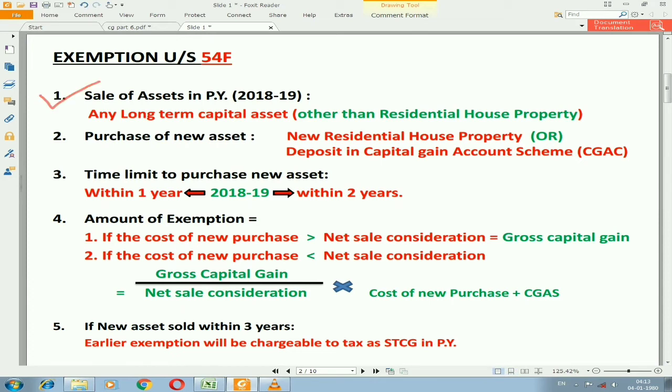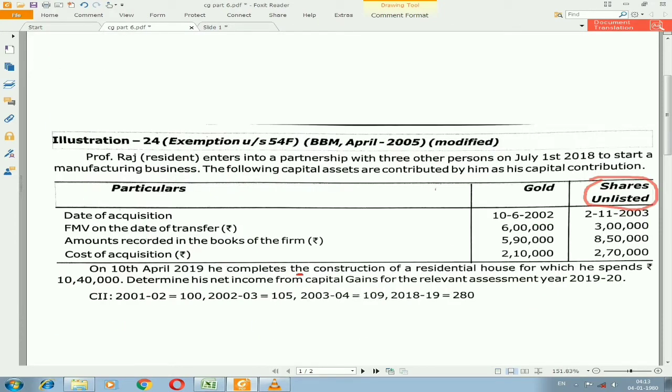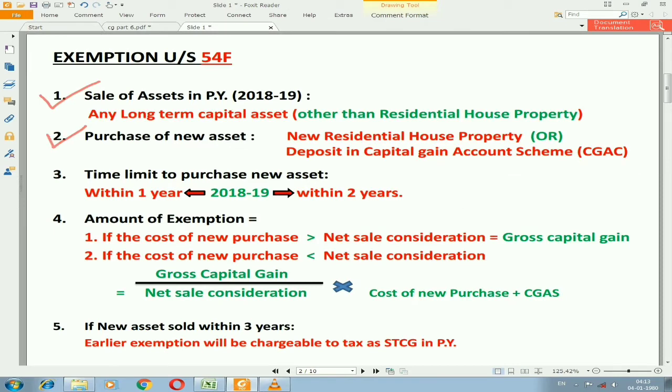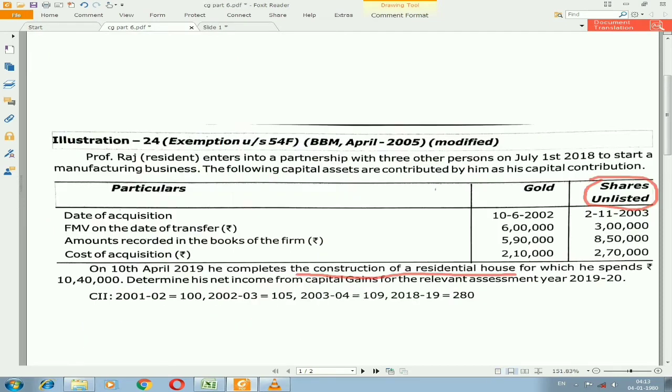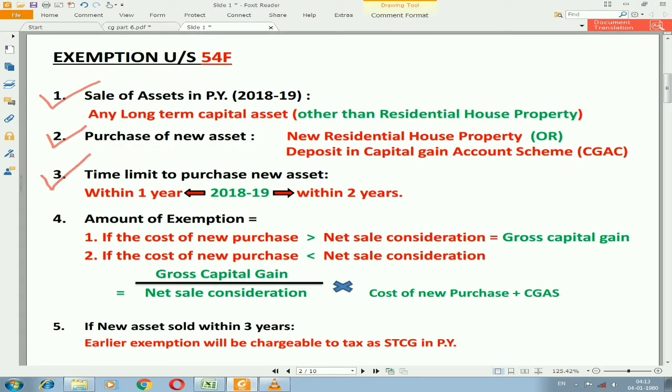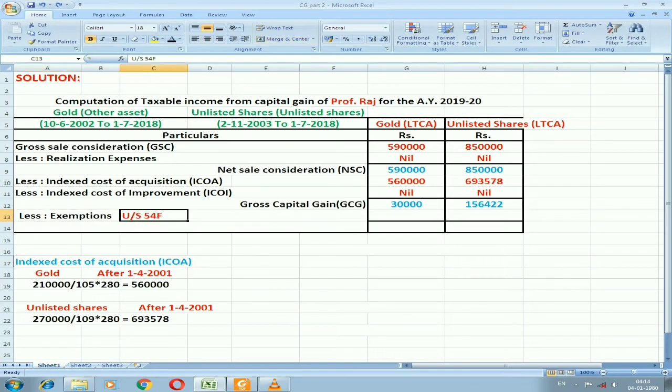So new residential house property or deposit in capital gain, as the residential house property is going under construction, it is also satisfied. Third one is time limit and it is also purchased within the stipulated time. Then the third condition will be also satisfied. So here exemption will be applicable for both the capital assets. Exemption under section 54F will be applicable for both the capital assets. So both the capital assets satisfied all the conditions, then it will be applicable for both.